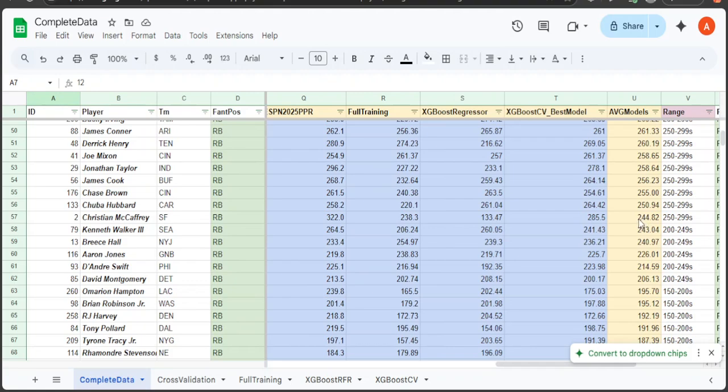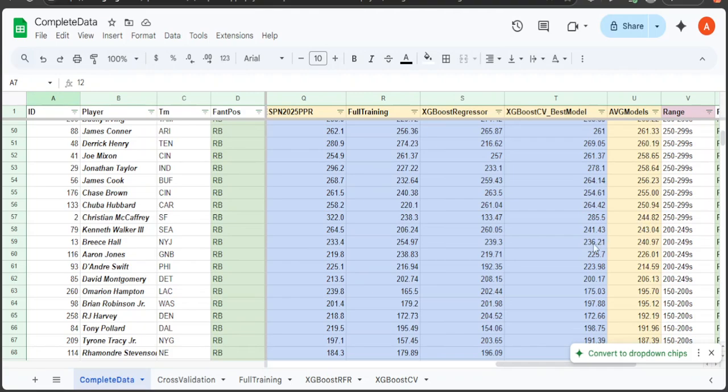So his average is at 244, while ESPN has him at 322. So it'll be interesting to see if he can get up to 322, or if his age starts showing and he gets down to 250, because he's going in the first round. So if you're going to draft him, you expect him to score higher than 244. You want him to get to at least 300 or more if you're drafting him in the first round.